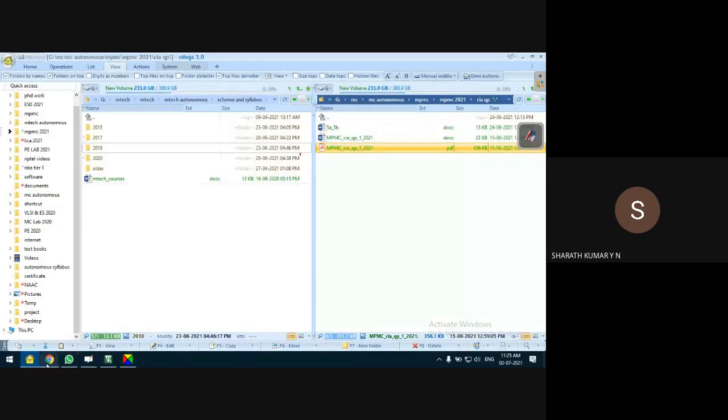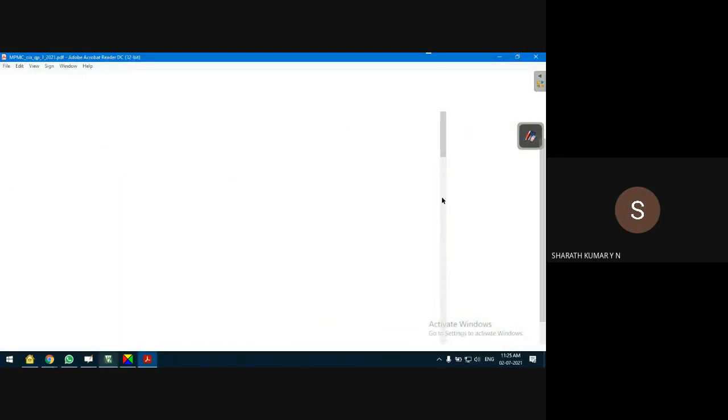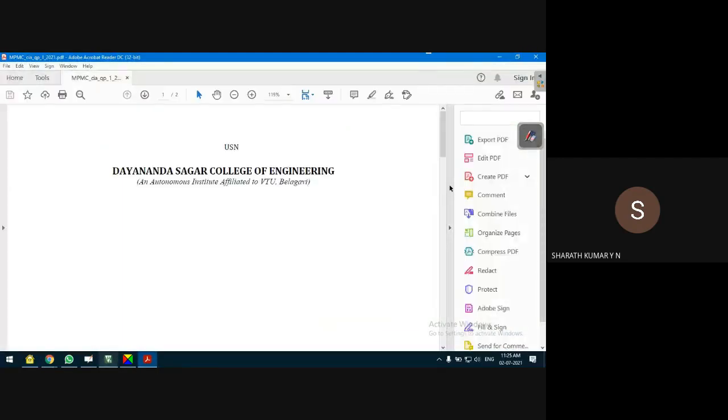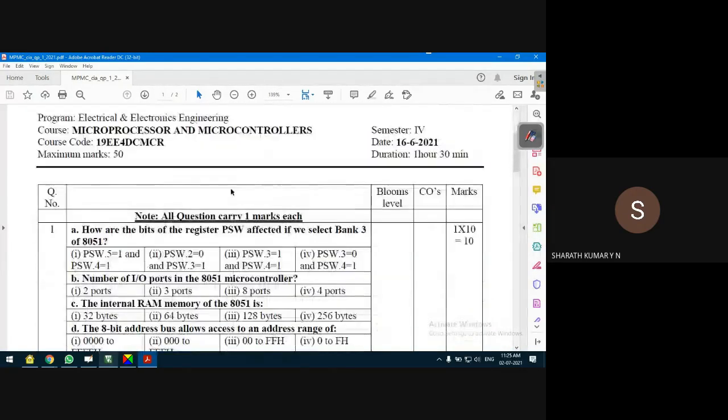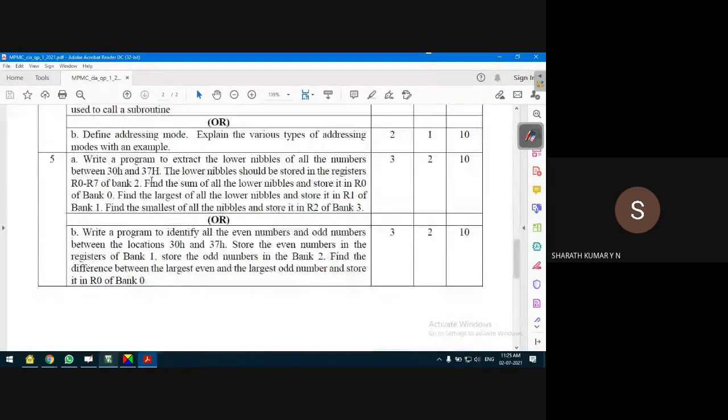Okay. Since it is a combination of 2 or 3 programs, we'll check the output one by one. I run the program, no doubt, but for each part of the question, we'll check the answer. Here we go. According to the program, first we have to provide the data starting from 30H to 37H in random order.